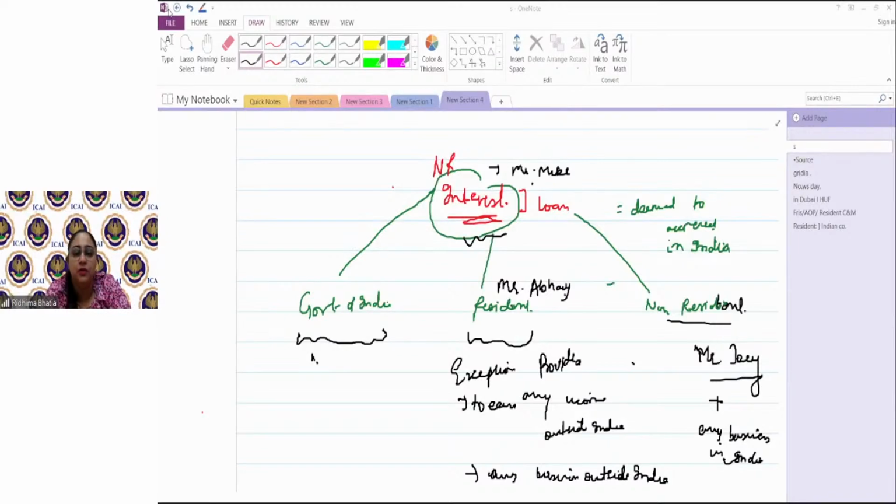Is everyone clear on the interest part? Any doubts? To whom is the interest being paid? To the non-resident. Maybe it is received in their foreign account, but it depends on from whom it is being received and for what purpose the loan is being used for which the interest is being given. Think of any scenario that comes to your mind and ask whether this interest will be taxable or not.